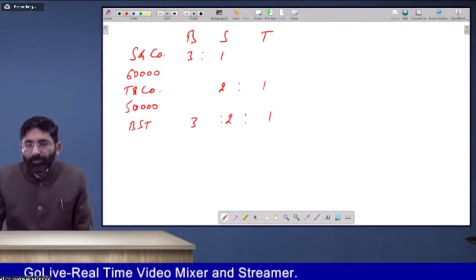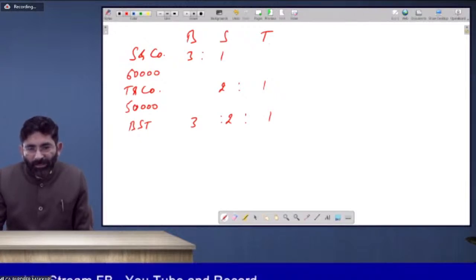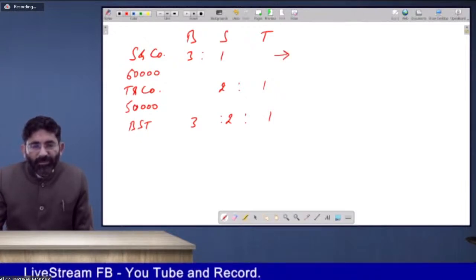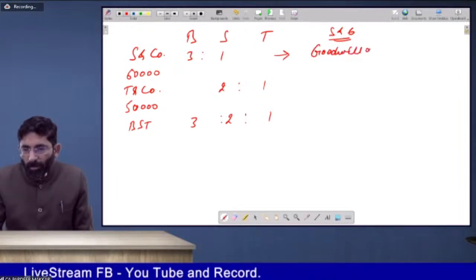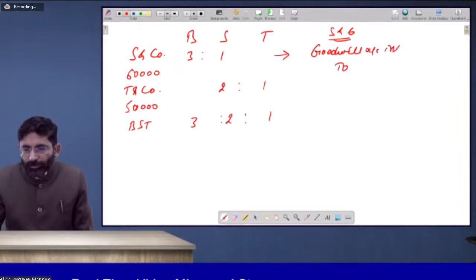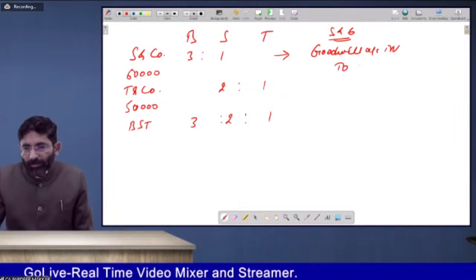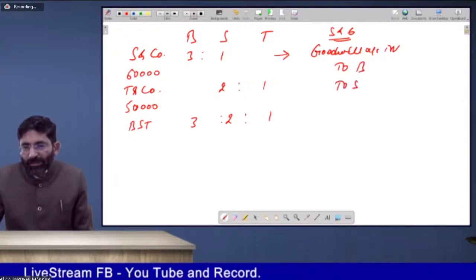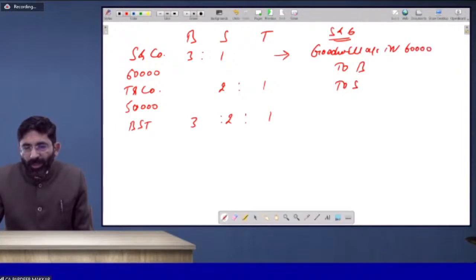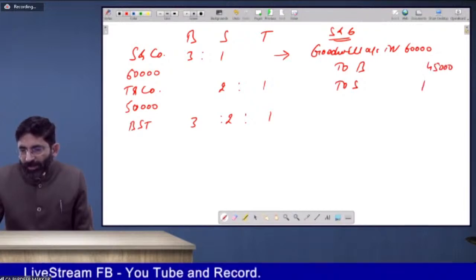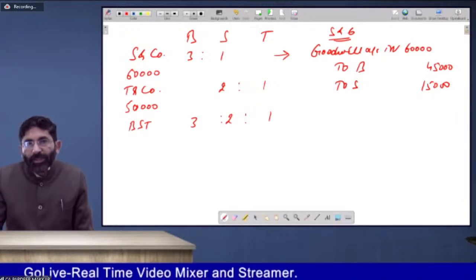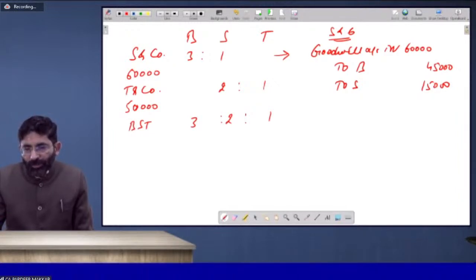So in B and S, that is in S and company, what was the entry to be passed? Goodwill account debit to partners' capital account, that is B and S. Amount was 60,000. Ratio was 3:1. So it will be 45,000 and 15,000. Is that clear, beta? In profit sharing ratio. Then it is to be written off. If it is not to be kept in the books of accounts, then what we have to do? We have to write it off.